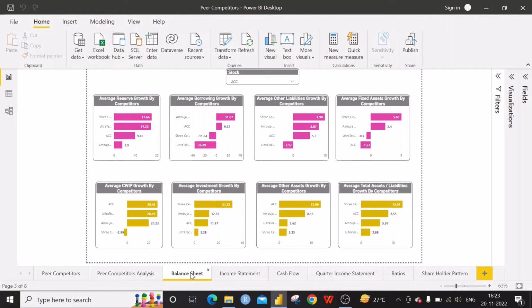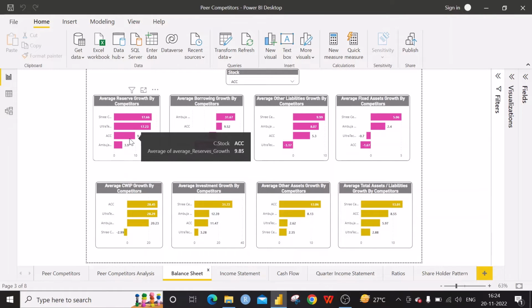The first one is the reserve, second one is borrowing, the third one is other liability, fourth fixed assets, CWIP, investment, other assets, and total assets or total liability. We know that reserve is for the future obligations, for getting a new building, or paying any advanced taxes, or buying new equipment. Likewise, the ACC has got 9.85% for the last 2 years or 3 years.